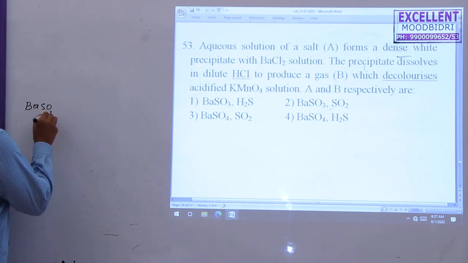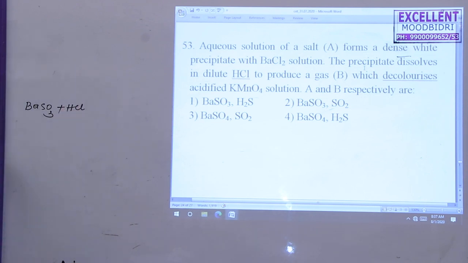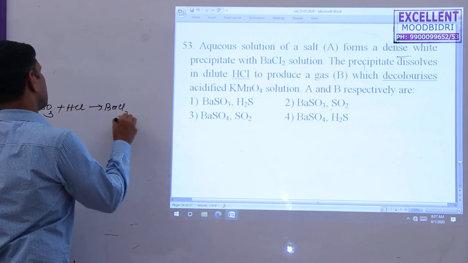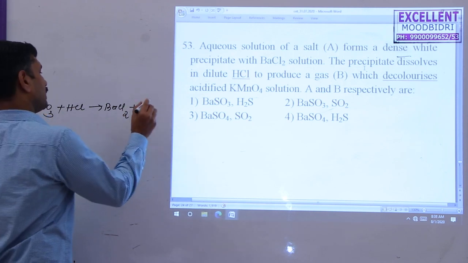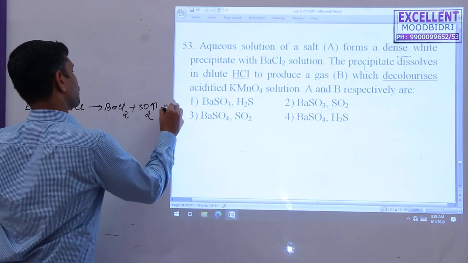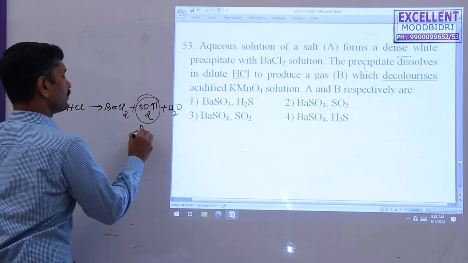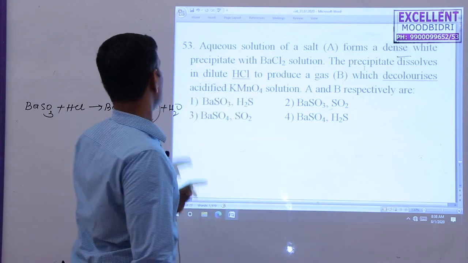BaSO3 dissolved in HCl forms barium chloride plus SO2 gas is liberated, SO2 gas plus H2O is formed here. This gas B is decolorized by acidified KMnO4 solution, which is correct.